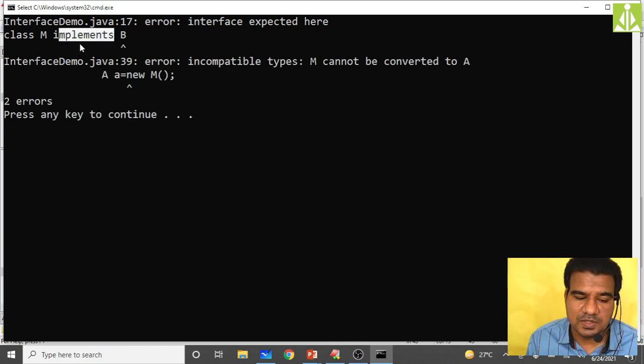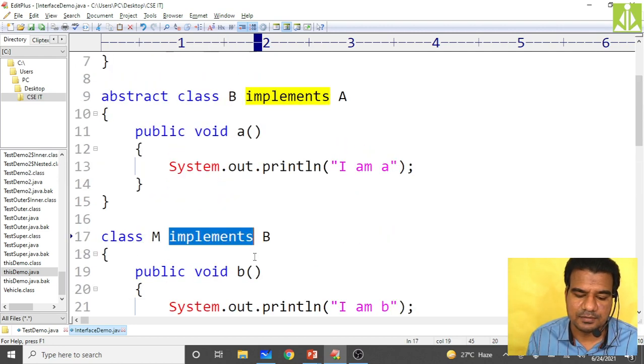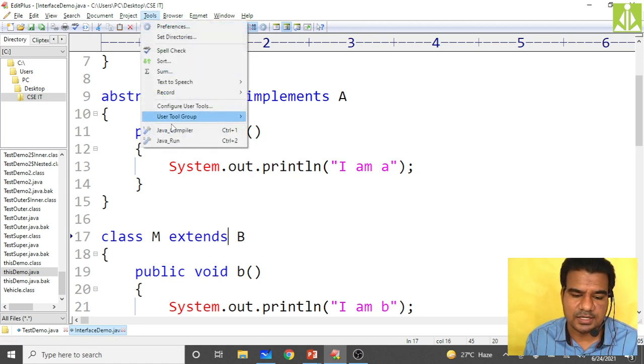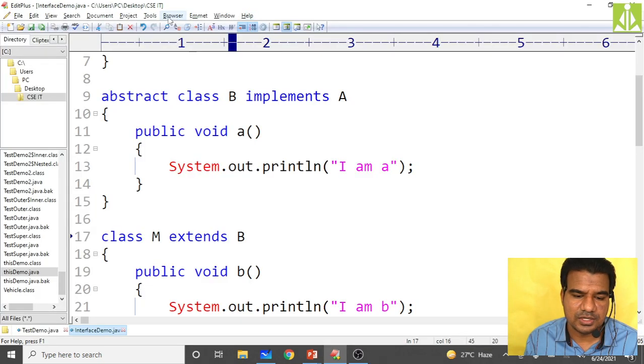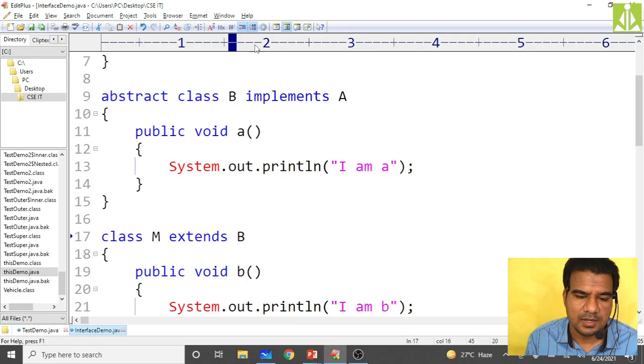It is not implements, because m is a class as well as b is also a class. I need to use extends over here. Between the classes we need to use extends. B is an abstract class, so we need to use extends. I forgot to compile. Successful. Run.